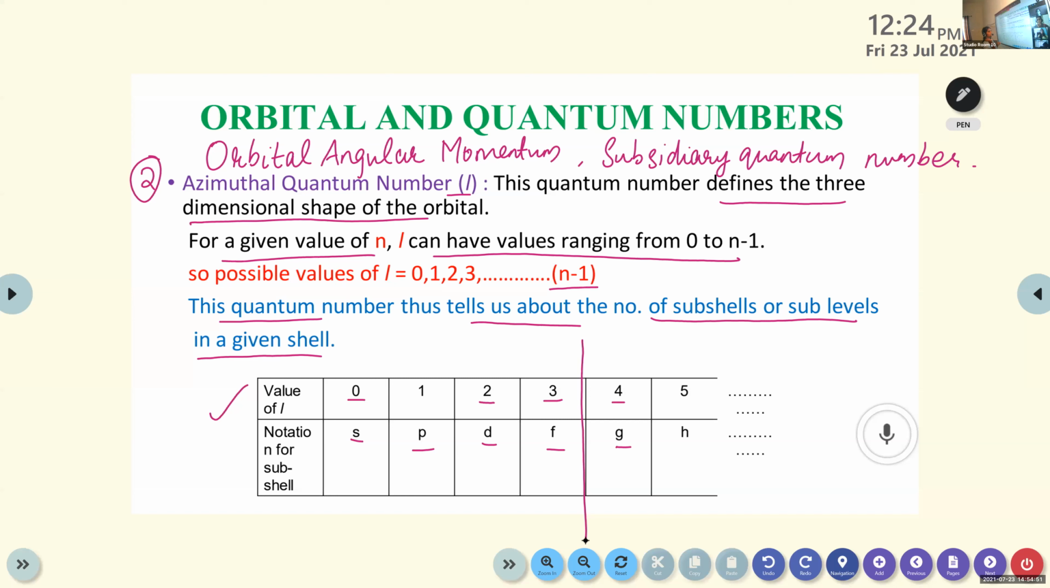And you have to remember one more point. L starts from 0 and goes only till n minus 1. If the value of n is 4, the L value should be up to 3. n minus 1 means up to 3. Okay, you have to remember that point. This is clear?